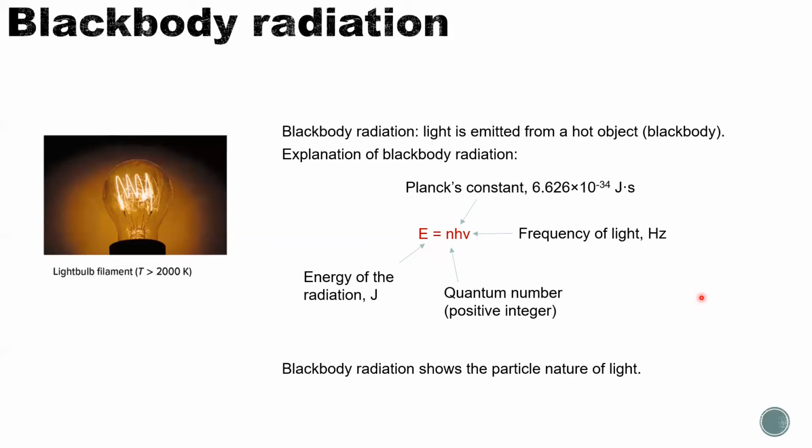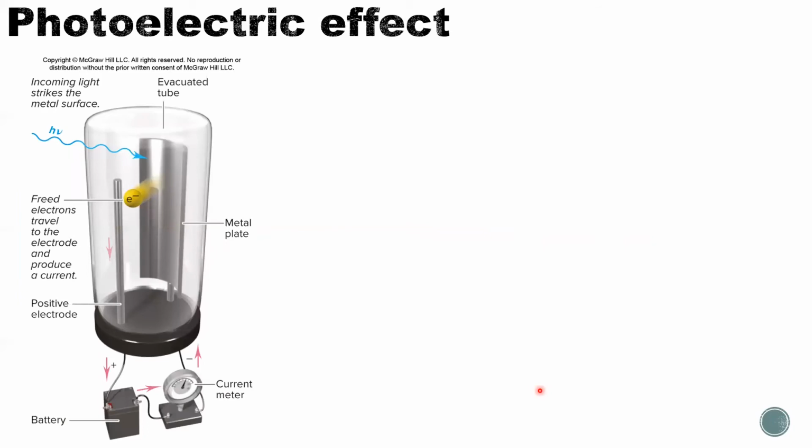There's another experiment that also shows light has a particle nature. That's the photoelectric effect. This is an experiment designed, and the effect was explained, by Einstein. Okay, so what it means is the photoelectric effect is photon in, electron out. Let me explain that to you. We have this device. There is a glass tube, and it's actually pumped to vacuum inside. So nothing is inside, and it's sealed from the bottom plug.